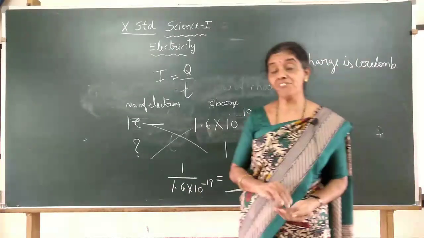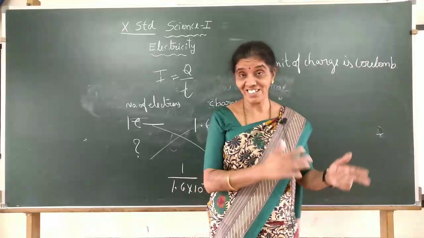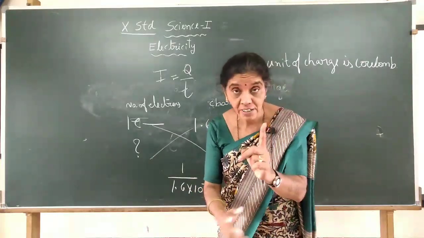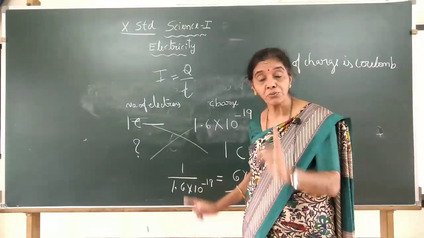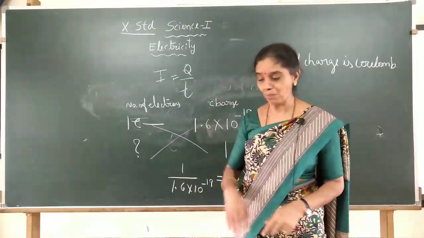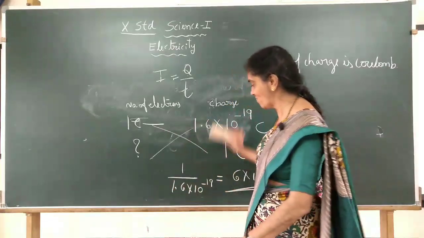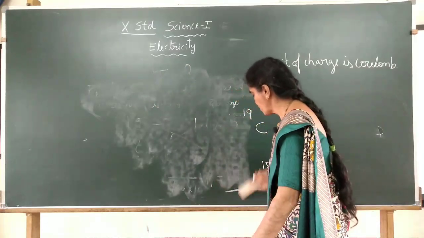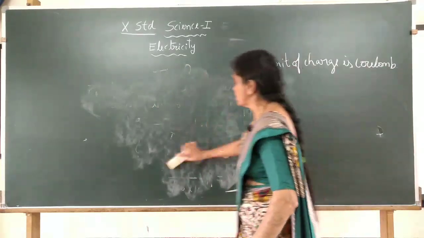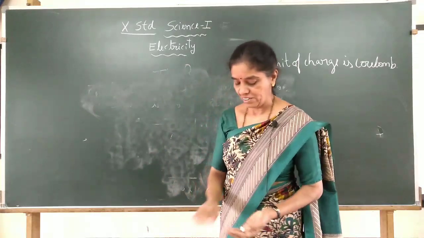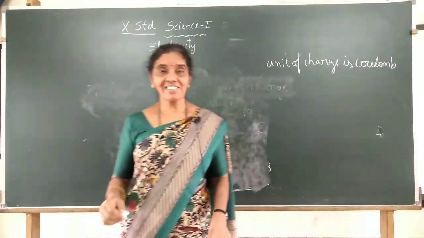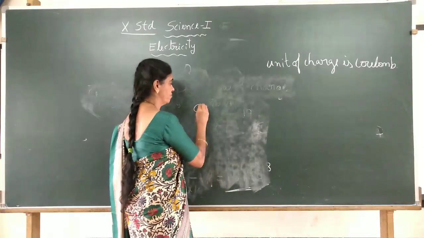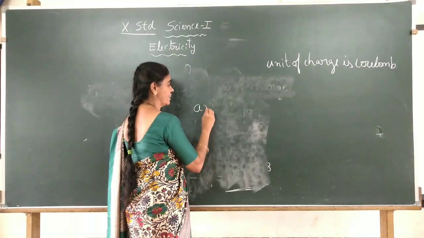That many electrons, if they pass through a particular cross section of a conducting wire in 1 second, make 1 coulomb. Don't worry about that number, children. I have given one picture showing how many electrons are moving to get the electric current. Now, the unit of electric current is ampere.